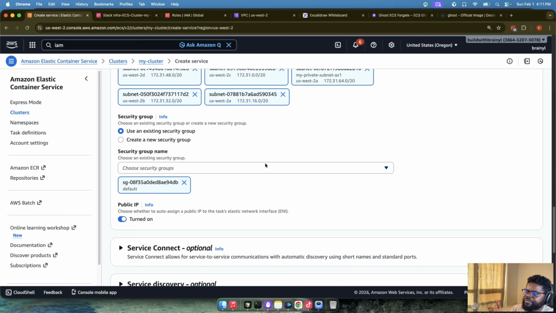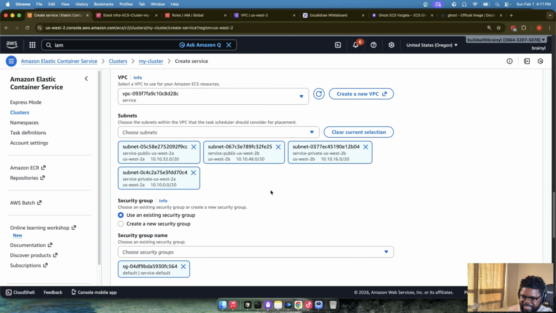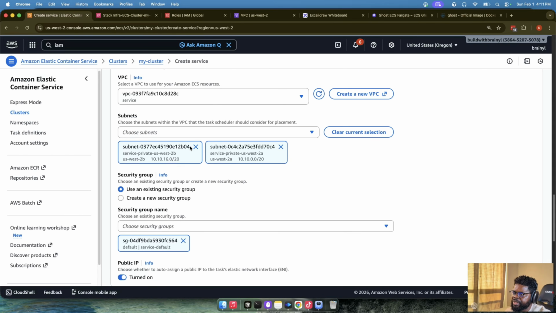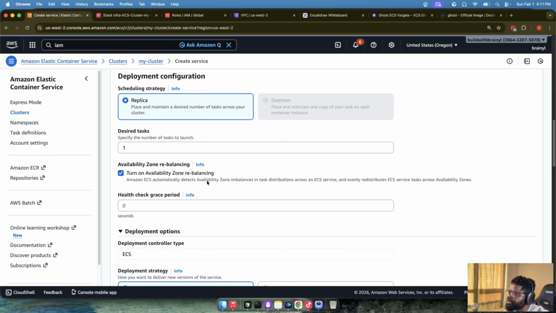So this is where we choose which VPC we want to use. I have to use my own service VPC, right? And which subnets am I going to use? Now it's using all the subnets, but I really don't want my tasks to be in the public subnet. I want them to be in the private subnet. So this is where I'm going to remove public and just leave all the private subnets, because I want my task to run in private subnets, right?